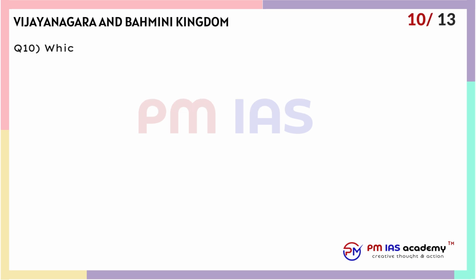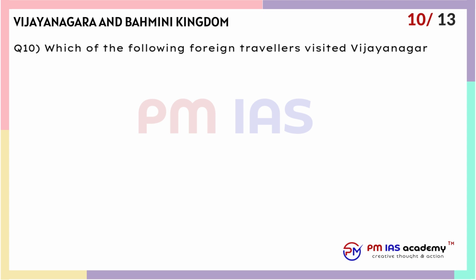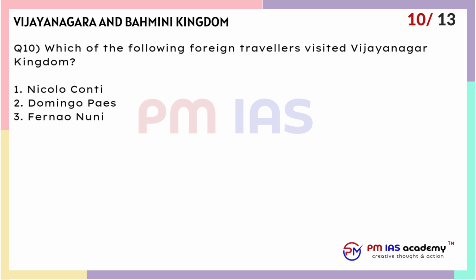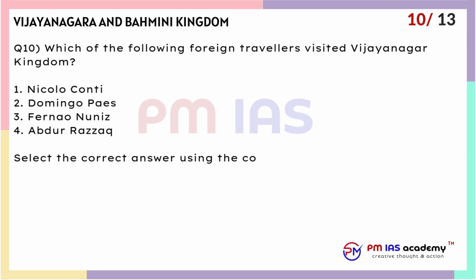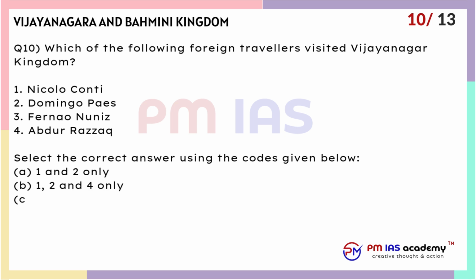Question 10. Which of the following foreign travellers visited Vijayanagar Kingdom? 1. Niccolo Conti. 2. Domingo Paes. 3. Fernao Nuniz. 4. Abdur Razzak. Select the correct answer using the codes given below. A. 1 and 2 only. B. 1, 2 and 4 only. C. 1, 2, 3 and 4. D. 2 and 4 only.